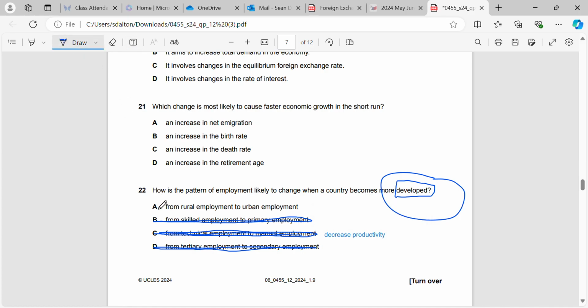But we would have people moving from rural areas into urban areas, and we've actually seen a lot of this happening in China, so you can think about China for this. People have moved from rural areas into Beijing, Shanghai, Guangzhou, all these different urban areas where employment is easier to obtain and where you can get a better job. And that's what happens as a country develops.